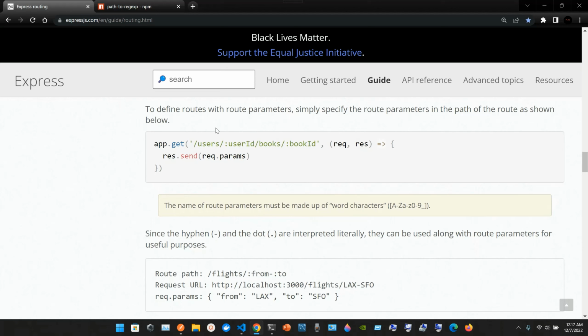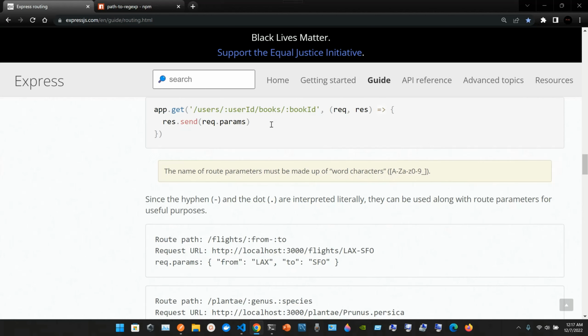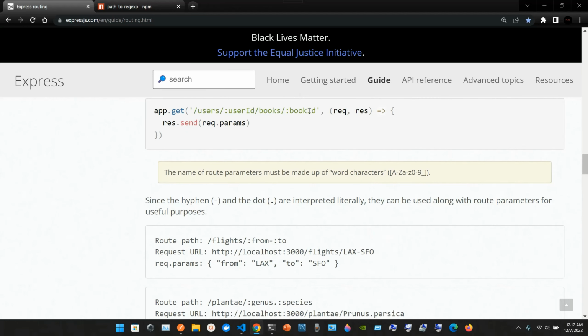To define routes with route parameters, simply specify the route parameters in the path of the route as shown below. So we have app.get and we have this argument here. Inside of single quotes we have /users/:userId/books/:bookId, comma, request, response, arrow function, open curly braces, res.send, request.params.